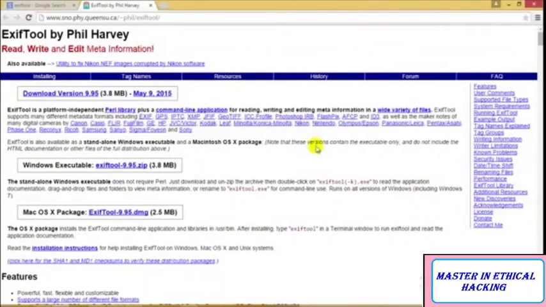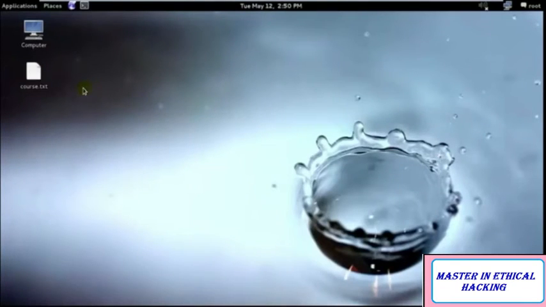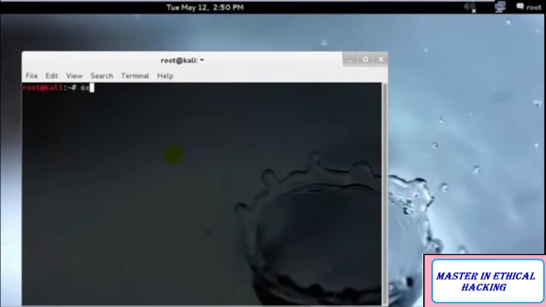Let me just copy one of the files from my computer, and I'll try to paste it over here. Okay, perfect. What I'll do is type exiftool and the desktop path, desktop slash, let's say we have, perfect, I'll hit enter.